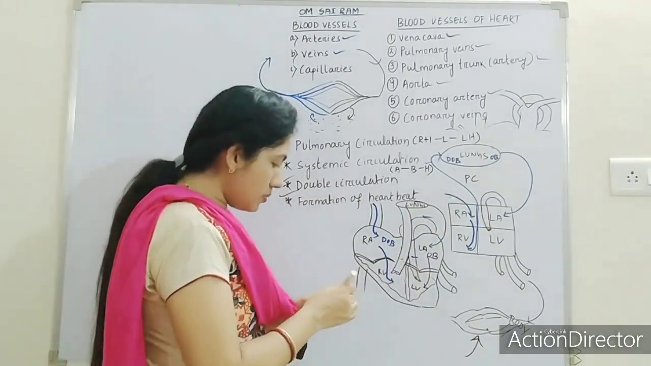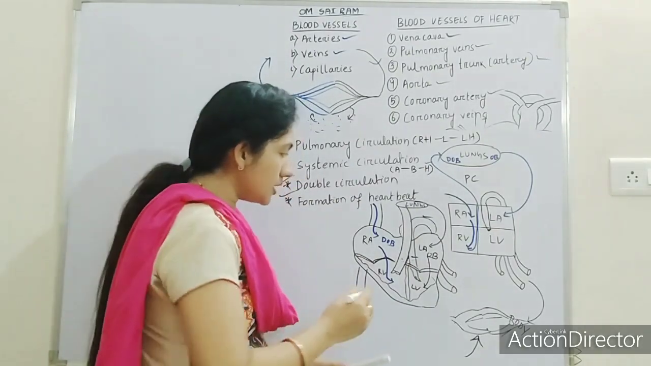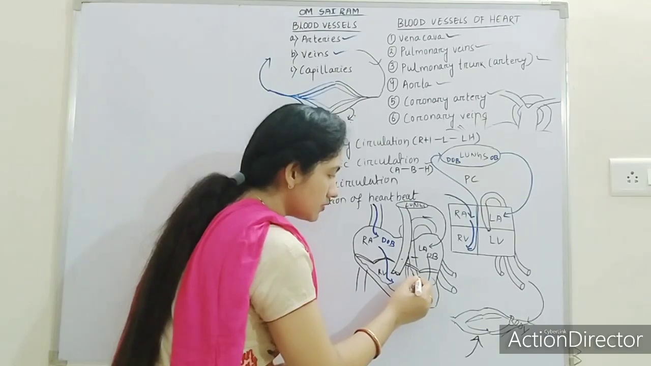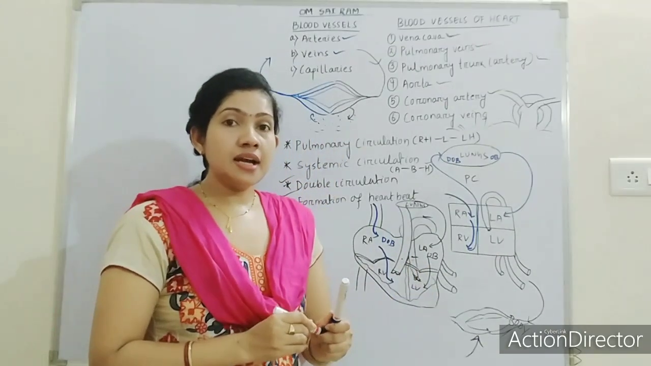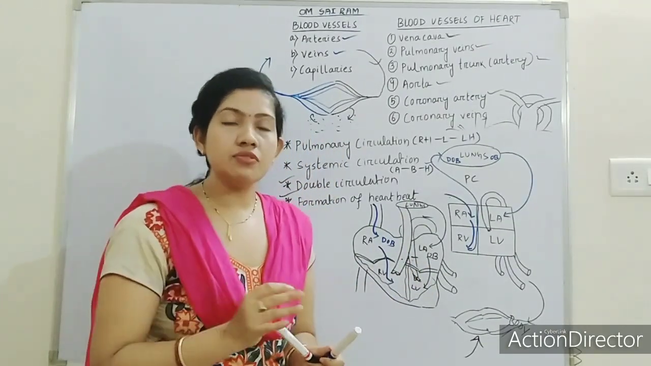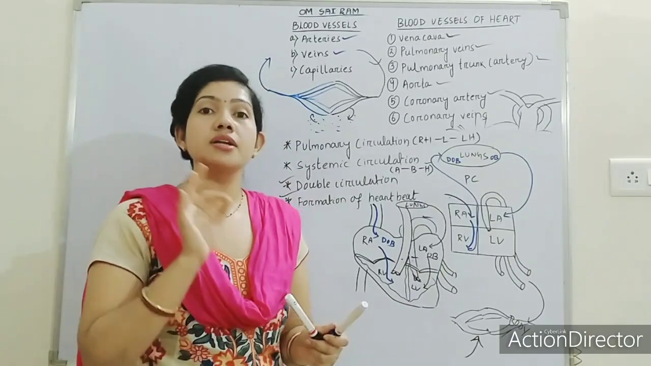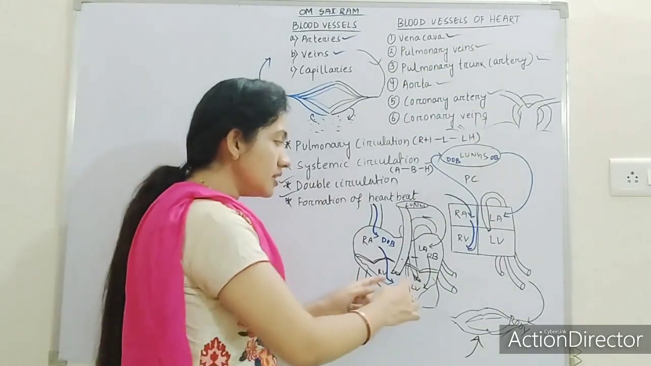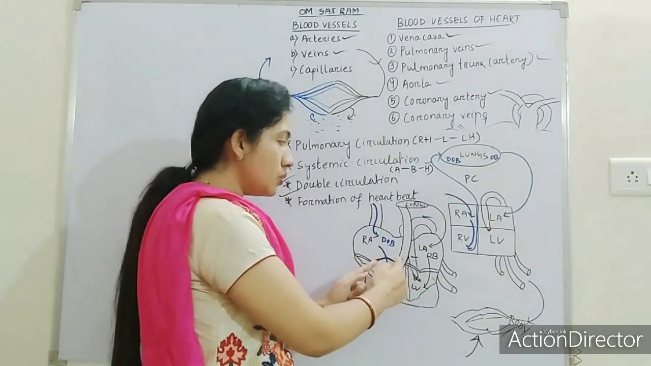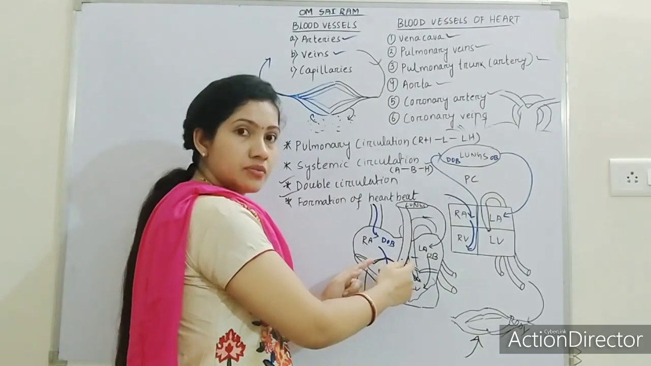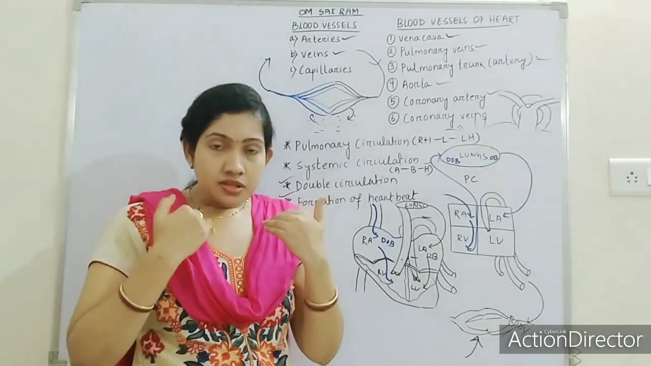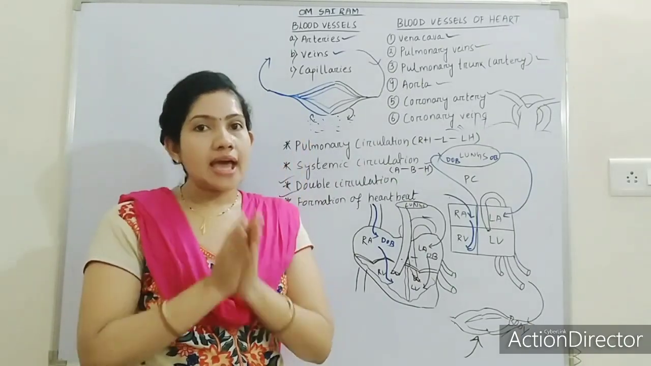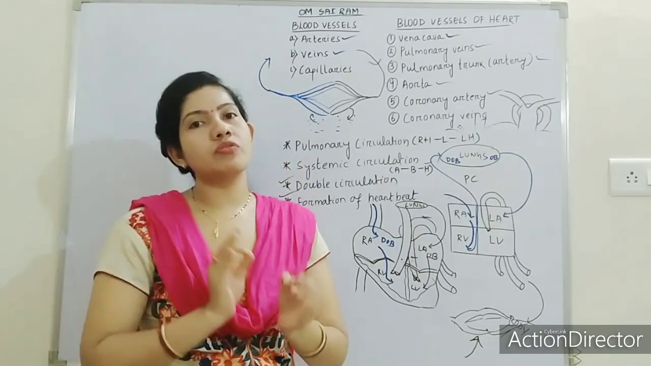And you can also mark here. Here also there are two valves. What is the name of the valves? As I already said, it is the semilunar valve, or we can also say the pocket valve. The same happens here. When they pump the blood to both the vessels, the flaps open and suddenly they close. So that is the second beat of the heart.